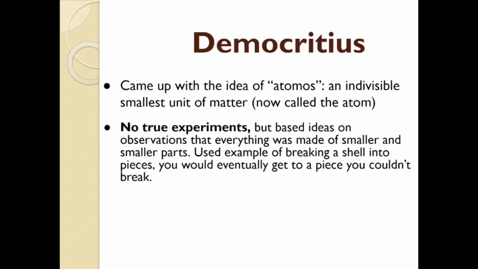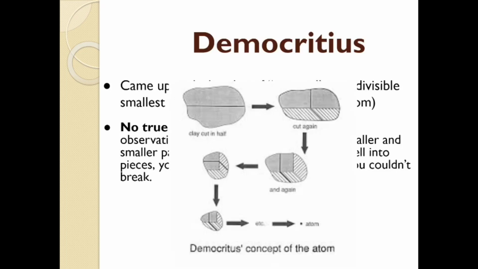He never really did any true experiments. Remember, this is ancient Greece, but he based his ideas on everyday observations, that everything was made of smaller and smaller parts. And so he figured that there would be a point where we just could not possibly cut something down any farther, that there was going to be a smallest uncuttable or unbreakable piece, and he called that atomos, the atom, basically. And so, like I said, you can cut a piece of clay or a rock or a shell or a piece of cheese in half and in half again and in half again and just keep cutting it. But he figured there was a point where you would never be able to cut it. And that's what he called the atom.